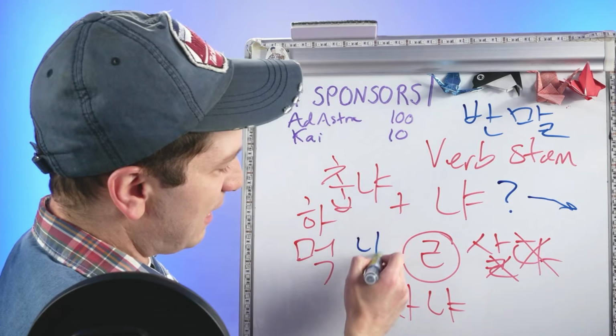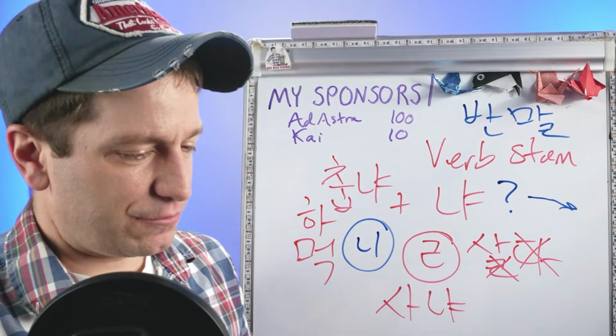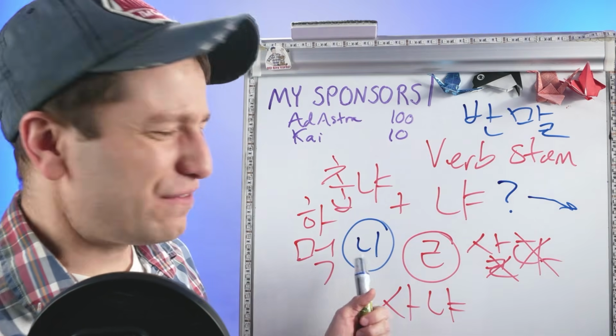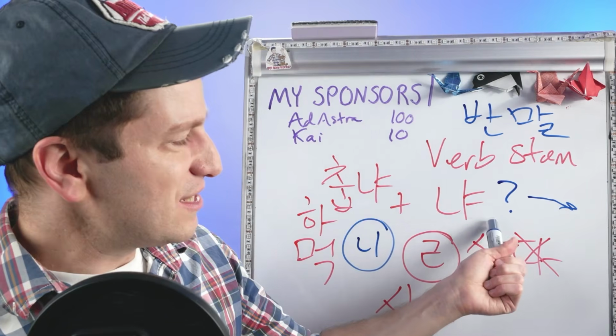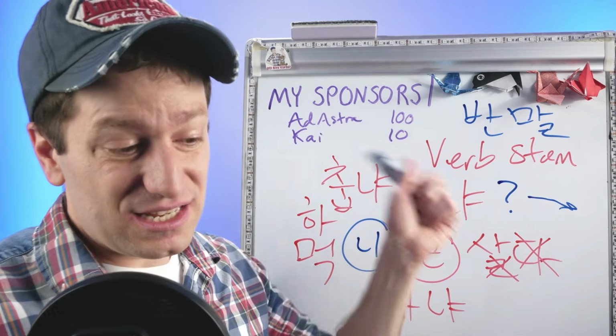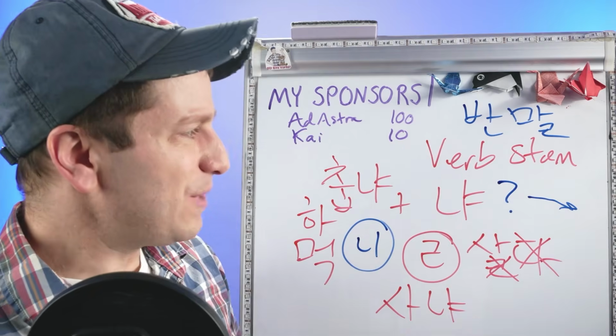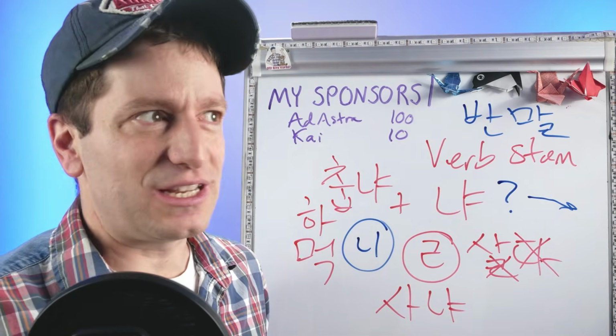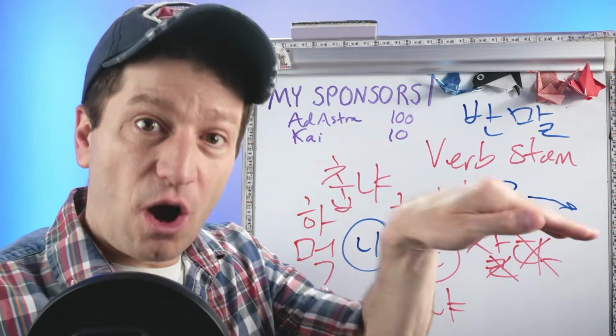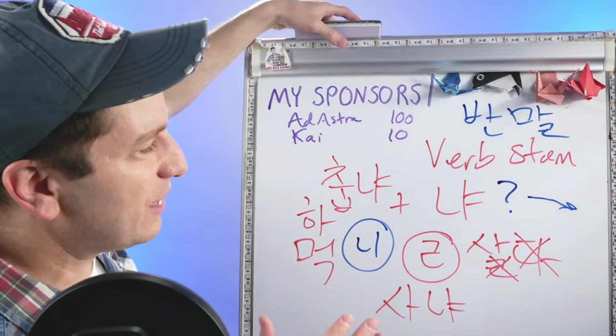It's kind of like the ending 니, which we learned about before, but 니 has a soft nuance, whereas this does not have a soft nuance. It is stronger. So it can still be a bit friendly because you're not going to be using it to strangers, but it is a stronger ending. So let me give you a couple really quick examples.